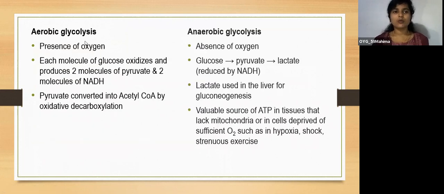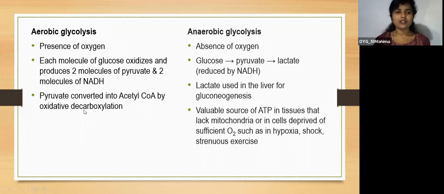When we reverse glycolysis, the opposite of glycolysis will be the gluconeogenesis pathway. We'll get to know that in a while. Now let's know more about aerobic and anaerobic glycolysis. Aerobic glycolysis is in the presence of oxygen. Here each molecule of glucose is oxidized and produces 2 molecules of pyruvate. So 1 molecule of glucose gives rise to 2 molecules of pyruvate and 2 molecules of NADH in the presence of oxygen. And this pyruvate is converted into acetyl-CoA by oxidative decarboxylation.